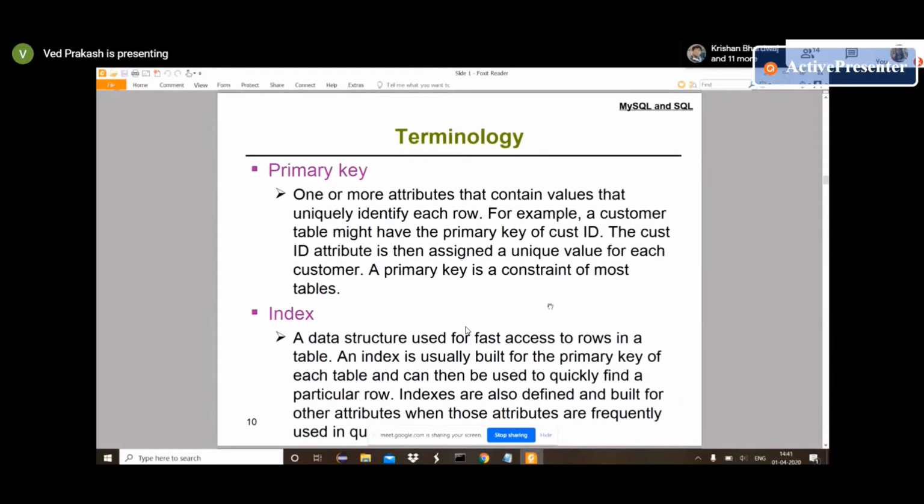And when we define more than one table and we have to access those tables inside our Java program or JSP or Servlet program, whenever we are fetching that data from the database, it's always an expensive task. Instead of fetching from the tables every time, we can create one index for fast access.